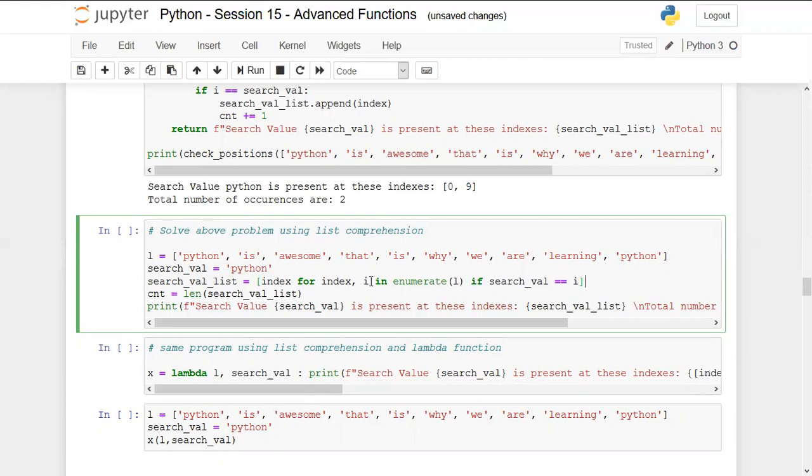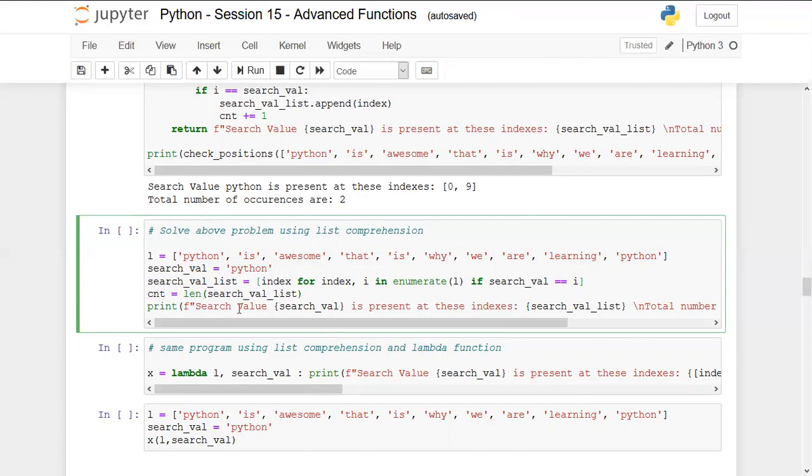In the first iteration, it will pick the i value as Python. It will match if search value, which is Python, is equal to Python, then only it will fetch the index of it and append it into the new list, which is the search value list. Once it has run all the iterations, it will find the length of the search value list. Suppose there are 2 elements, it will find that the length of this list is 2, and that will be the number of occurrences of that specific search value. So that will be stored in cnt.